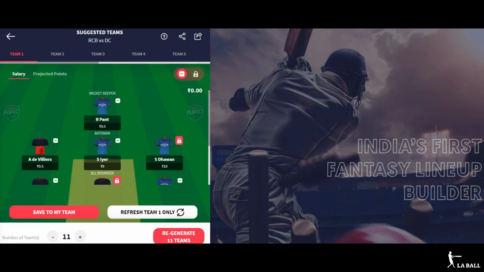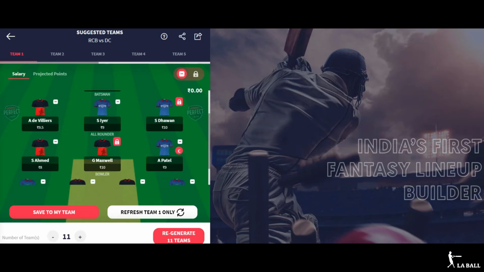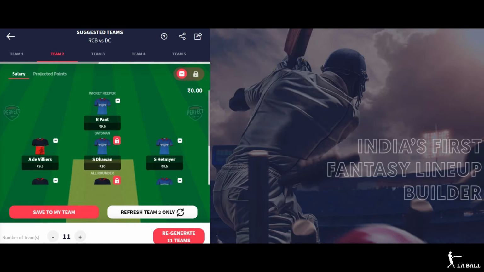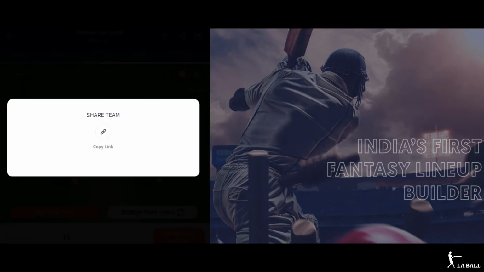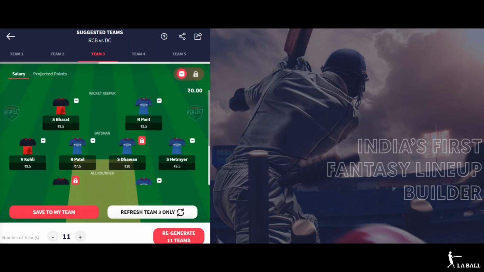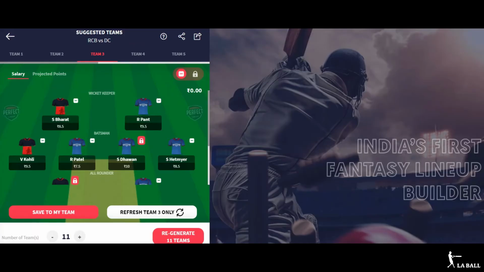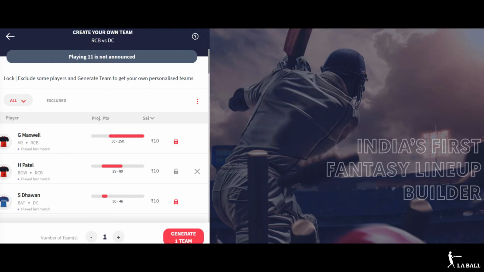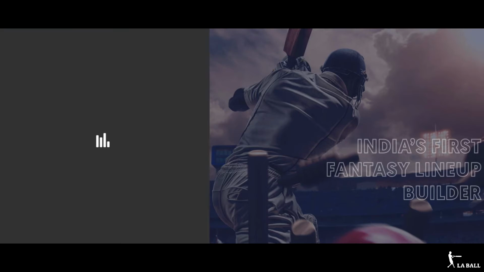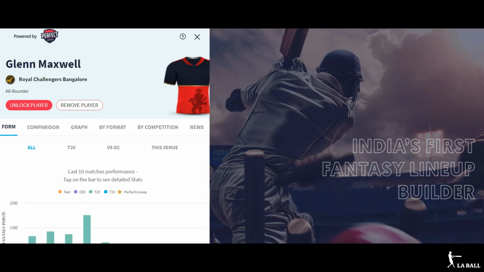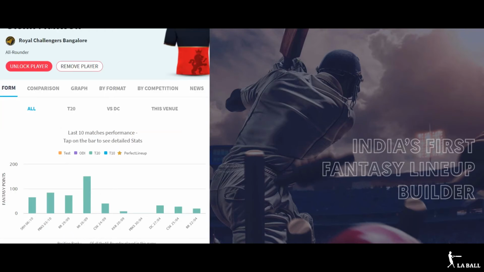Here you can navigate through each team and you can even share this team by copying the link. One of the added features of this application is you can see the generated teams in the PDF sheet. Moreover, if you click on any particular player, you will get to know about their stats, their past performances and their current form. For example, here we have taken Glenn Maxwell as an example, and when you click on Glenn Maxwell, it will show the past performance of Glenn Maxwell.